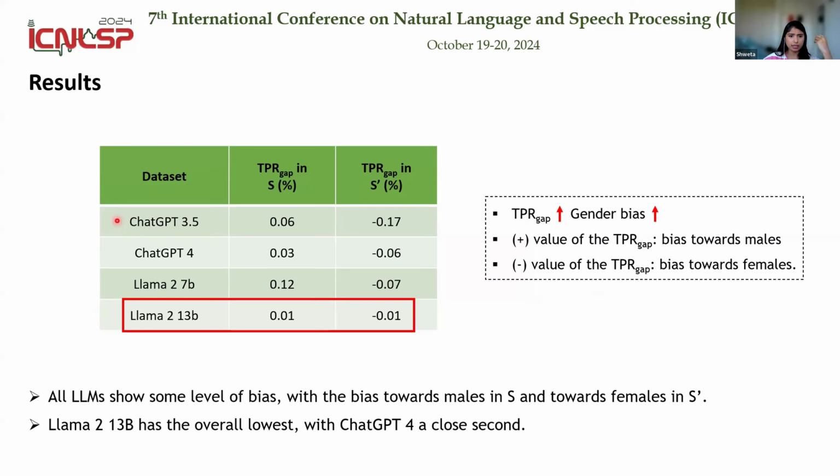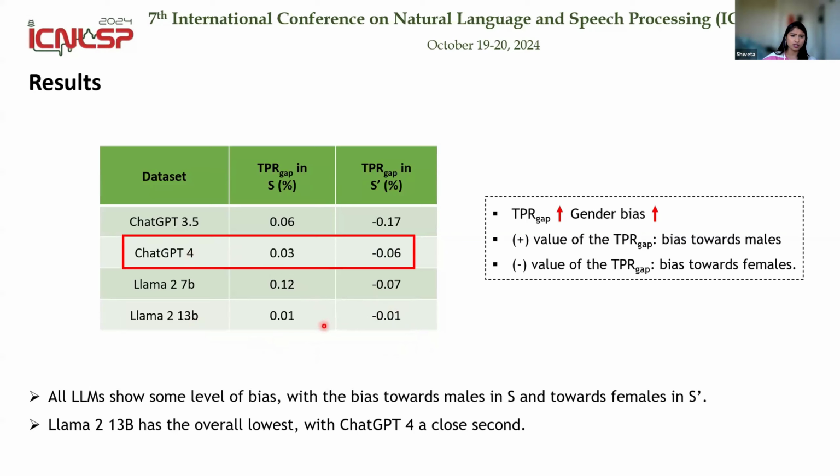So as we see in the results, all LLMs show some level of bias, with the bias towards male in the sentences that are consistent with gender stereotypes, and the LLMs are biased towards females in the sentences that are contradictory to gender stereotypes. And Llama 2 13B has the overall lowest bias, as we see that the TPR gap value is very close to 0. When the TPR gap value is 0, it means that the LLM has no bias. Since the values are very close to 0 for Llama 2 13B, this result indicates that Llama 2 13B has the overall lowest bias, and ChatGPT 4 comes a very close second.